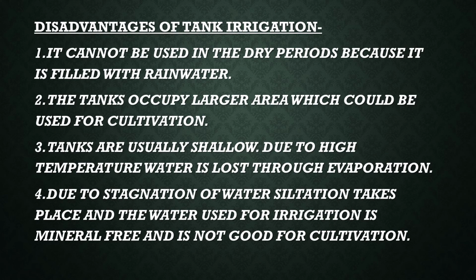Disadvantages: it cannot be used in the dry periods because it is filled with rainwater. The tanks occupy larger areas which could be used for cultivation. Tanks are usually shallow due to high temperature, so water is lost through evaporation. Due to stagnation of water, siltation takes place, and the water used for irrigation is mineral free and is not good for cultivation.